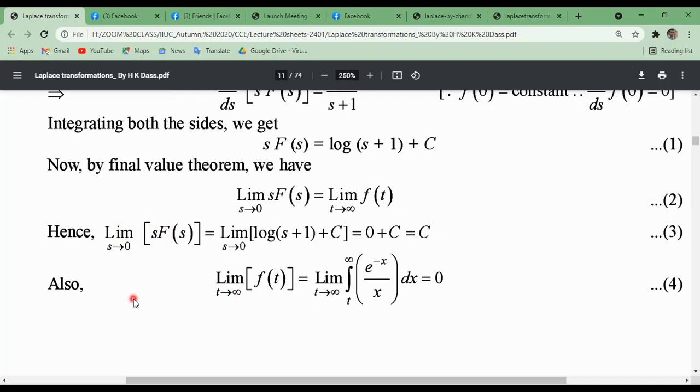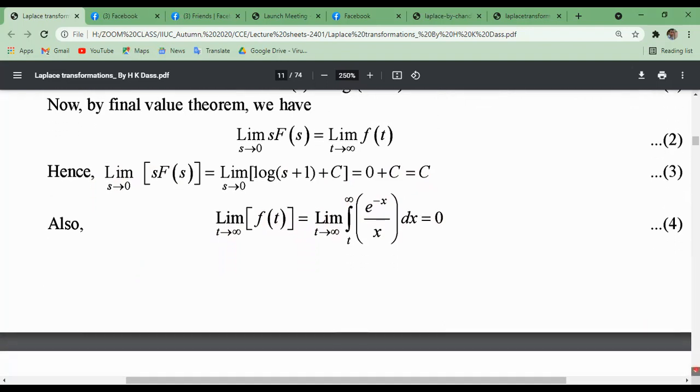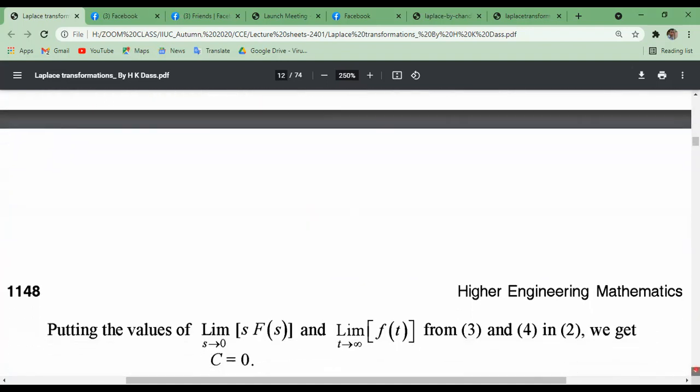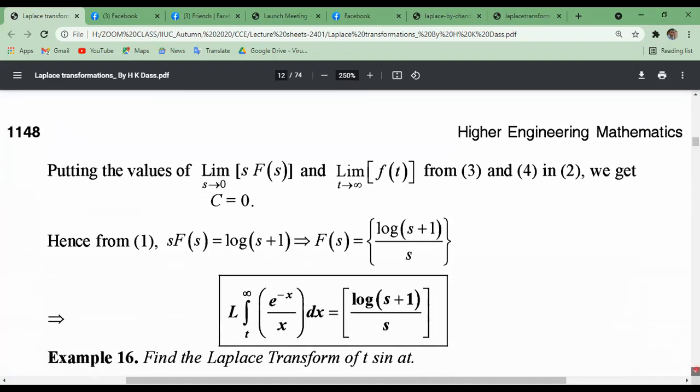Also, another property: limit t tends to infinity of f of t can be written as the limit as t tends to infinity of the integral from t to infinity of e to the power minus x divided by x, which is our given function, dx, which equals 0. Just practice the example one time.